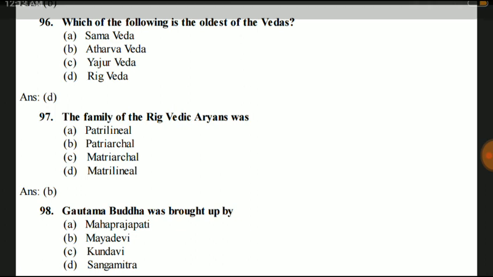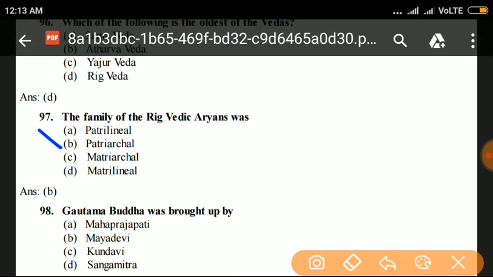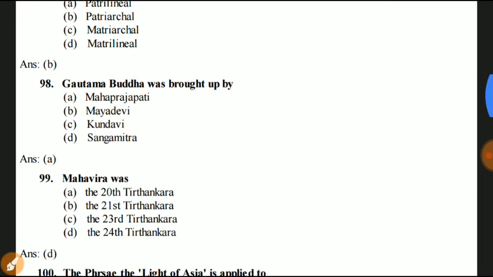Your answer is B. Patriarchal. The family of the Rigvedic Aryans was patriarchal. Next question 98. Gautama Buddha was brought up by Maha Prajapati, Mayadevi, Devi, Sanghamitra. Answer is A. Maha Prajapati. Gautama Buddha was brought up by Maha Prajapati.